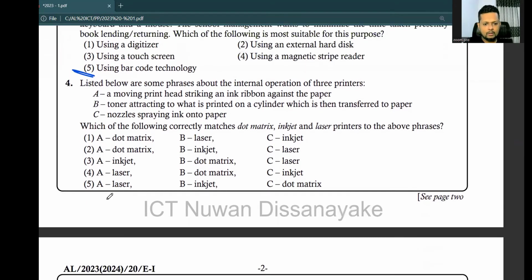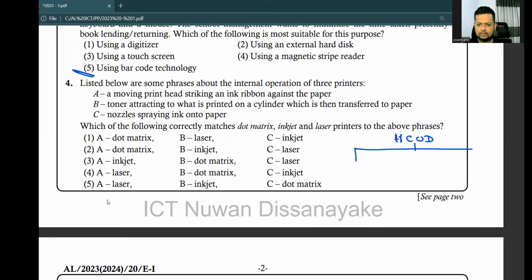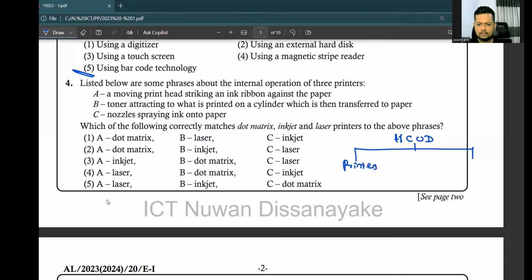Number 4. Listed below are some phrases about the internal operations of 3 printers. Statement A, moving print head is striking an ink ribbon against the paper. Okay, so which of the following correctly matches dot matrix, inkjet, laser to the above phrases? Okay, so what are the printer types? These are called hard copy output devices. Hard copy output devices mainly go into 2 categories, printers and plotters.